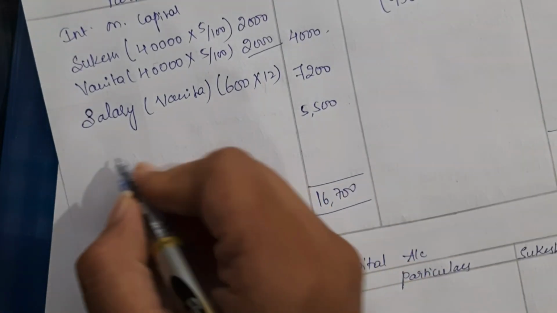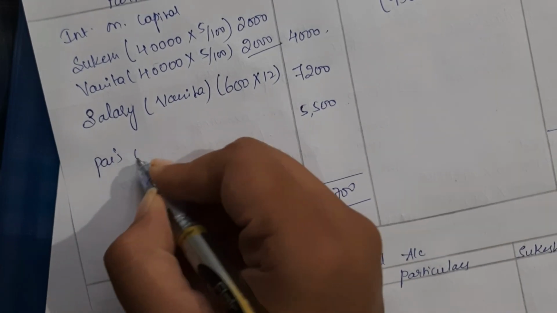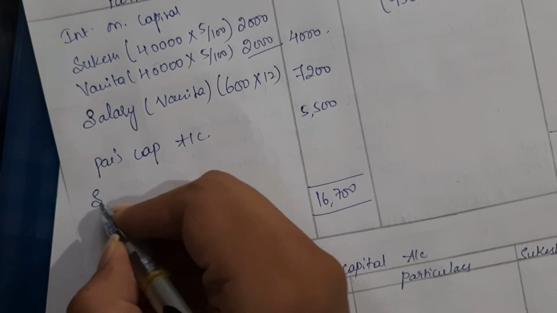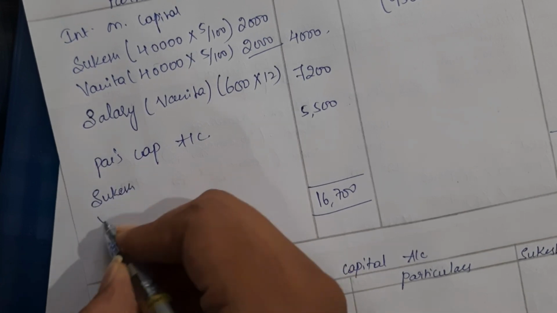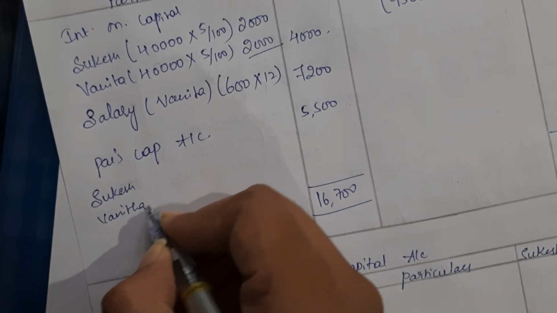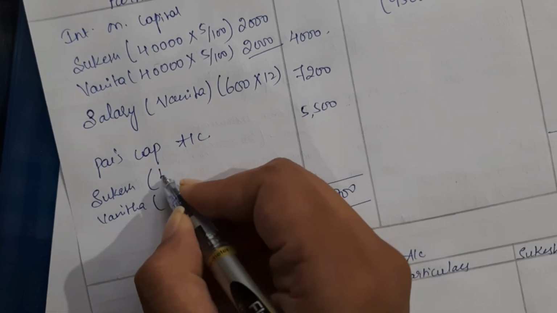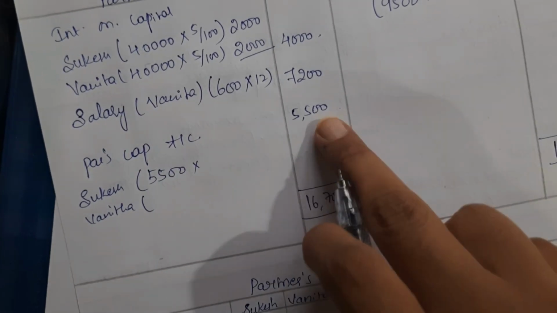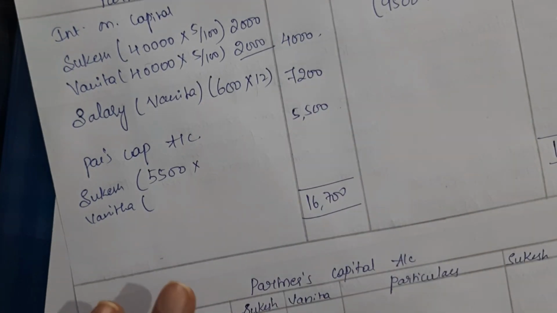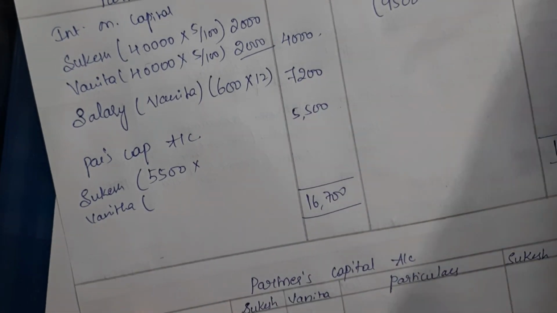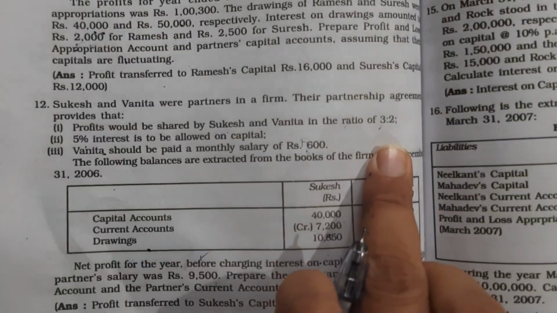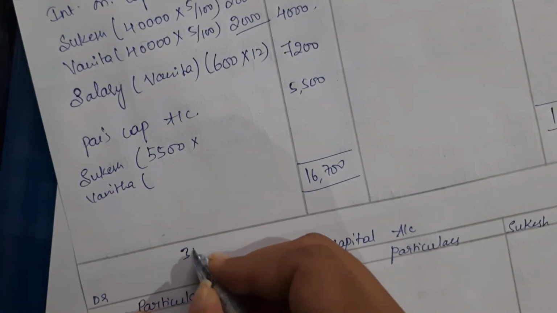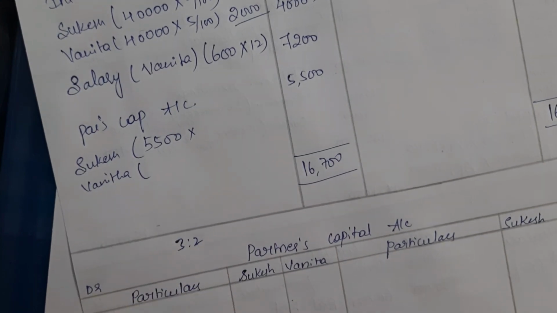Clear? So this should be transferred to partners capital accounts. Okay, so Sukesh and Vanita. So this should be distributed in their profit sharing ratio. Okay, 5,500 is the total profit remaining, right? So the profit sharing ratio given in the question is 3:2, right? So 3 plus 2 is 5, right?